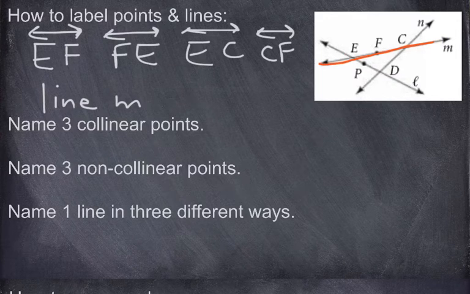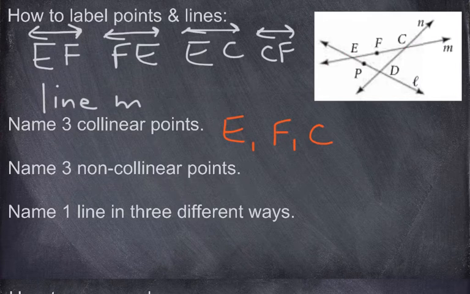Now the next one says name 3 collinear points. Again, collinear means points that lie on the same line. So what I see, which we've already talked about, an example of that would be point E, point F, and point C. Now notice I use commas in between. So if I'm naming 3 separate points, and I'm just talking about the points themselves, I'm going to use commas to separate them. So point E, point F, point C. That's an example of collinear points.